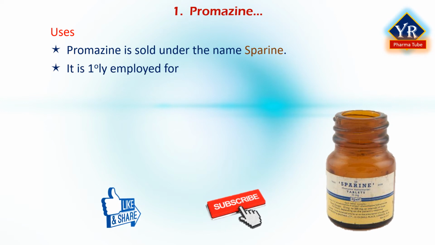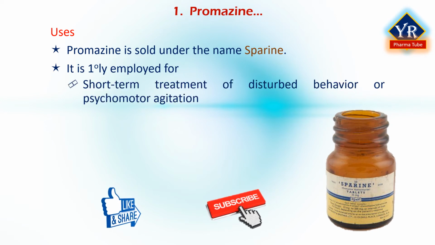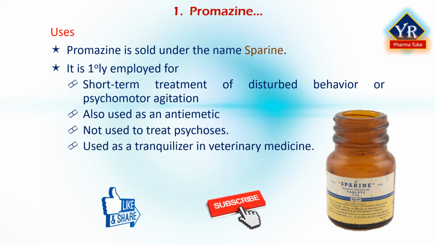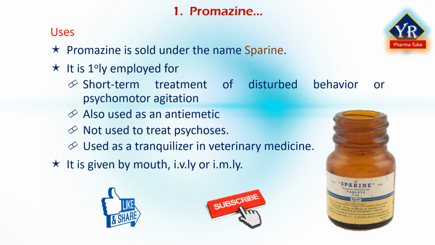It is chiefly employed for short-term treatment of disturbed behavior or psychomotor agitation and is also used as an antiemetic drug. It has weak antipsychotic effects but is generally not used to treat psychosis. Its use is limited in people but it is used as a tranquilizer in veterinary medicine. It is given by mouth, intravenously or intramuscularly.